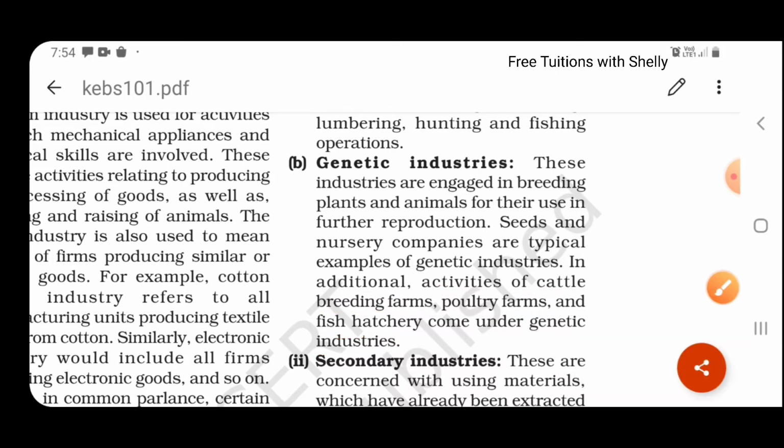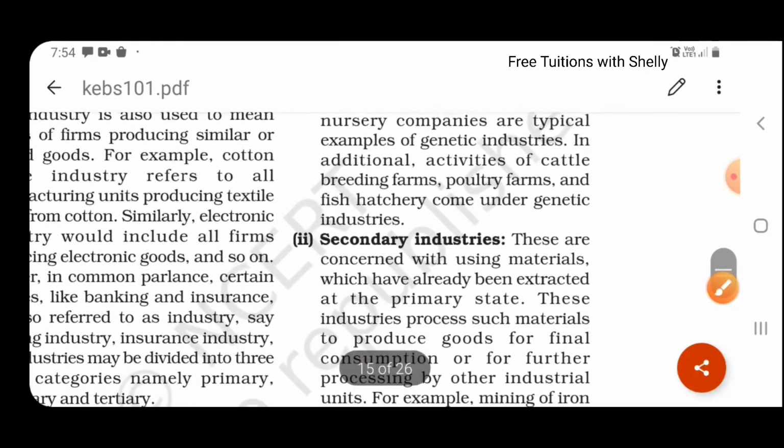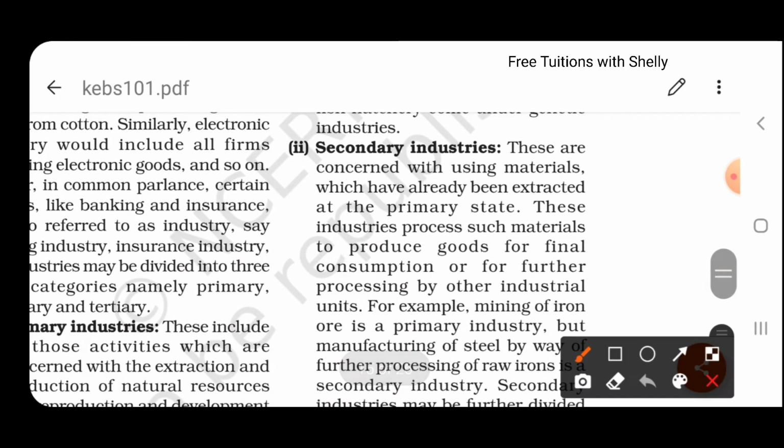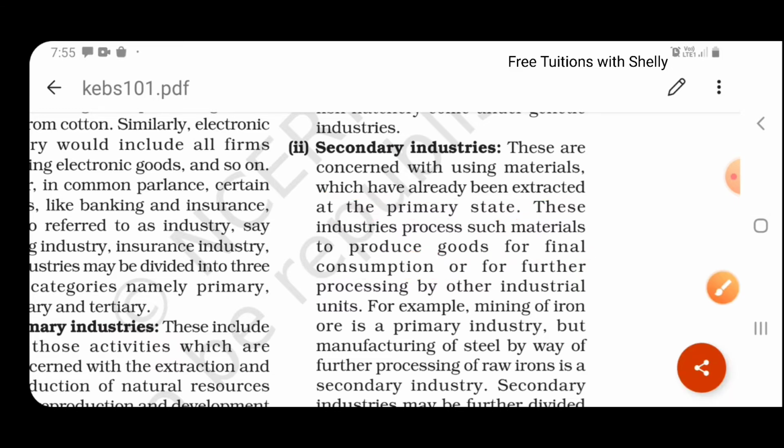The second one is secondary industry. What does secondary industry mean? Secondary industries are concerned with using materials which have already been extracted by the primary industry. The primary industry collects the raw materials, and the secondary industry, with these materials collected from the primary industry, manufactures goods, produces goods for final consumption. For final use, they produce goods with the help of the natural resources, raw materials obtained by the primary industry.